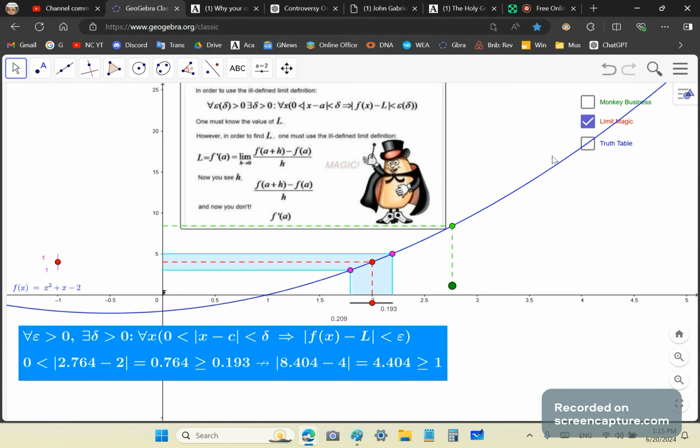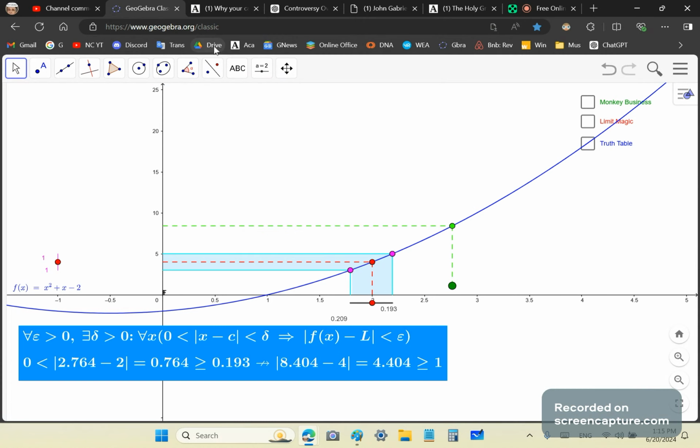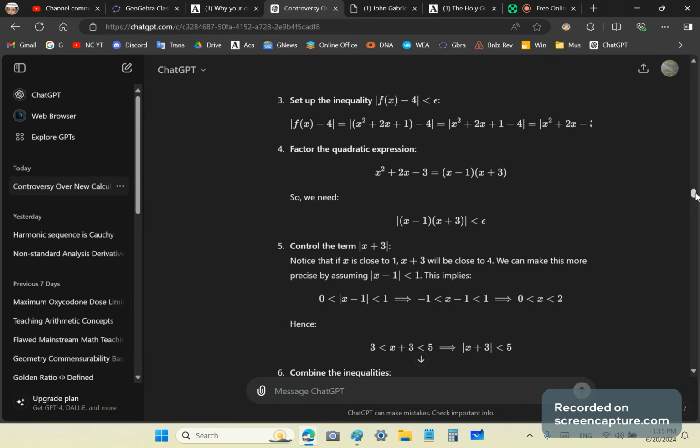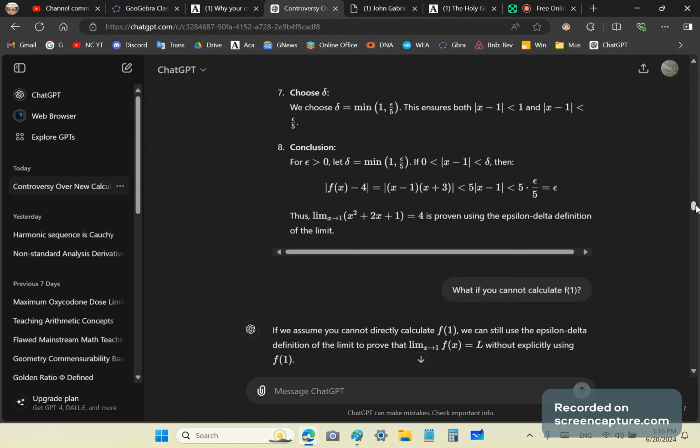Now, let's first of all ask GPT, because GPT-4 has the latest up-to-date mainstream information. So I basically ask it to find, for this function, an epsilon delta proof. So it goes down here, comes down to the end here, and then I ask it, what if you cannot calculate f of 1, which is the limit, by the way?